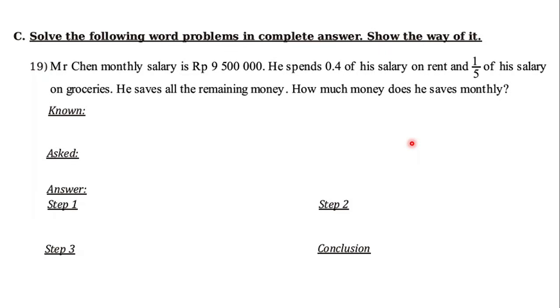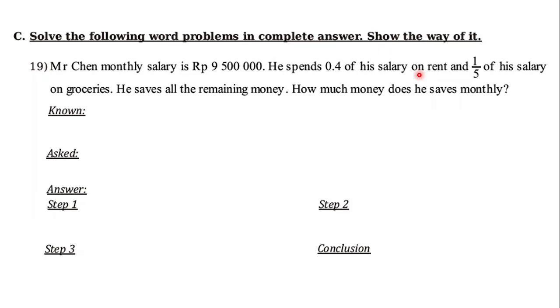Okay, so now for the next number: Mr. Chen's monthly salary is 9,500,000 rupiah. He spent 0.4 of his salary on rent and 1 out of 5 of his salary on groceries. He saves all the remaining money. How much money does he save monthly?